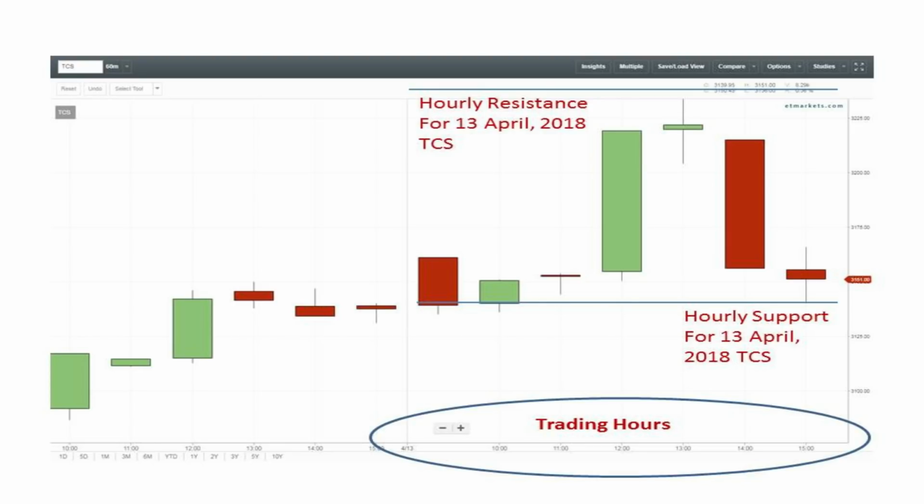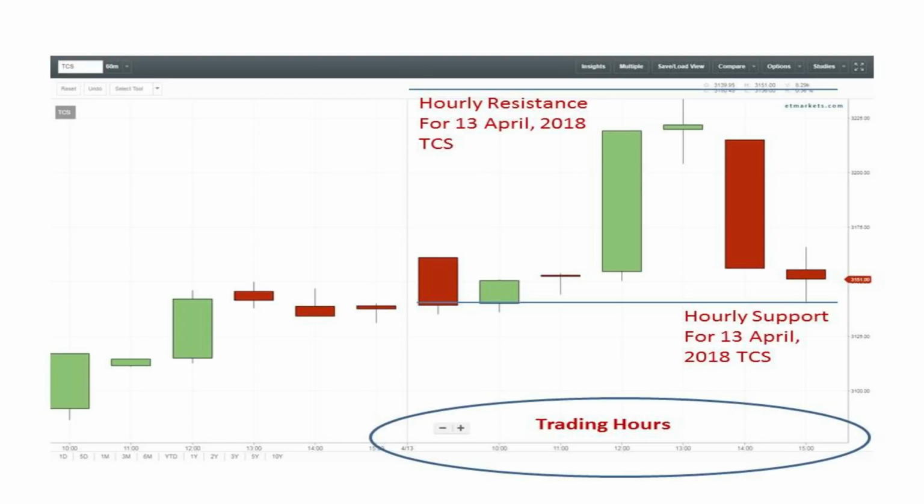This is very important, that we have to understand the support and resistance levels. Again, we can see on the monthly basis the support and resistance for the same stock, TCS. So we can understand the charts on the monthly basis also. Over here you can keep on plotting support and resistance. As I said, it helps us understand the price band over a particular time period.